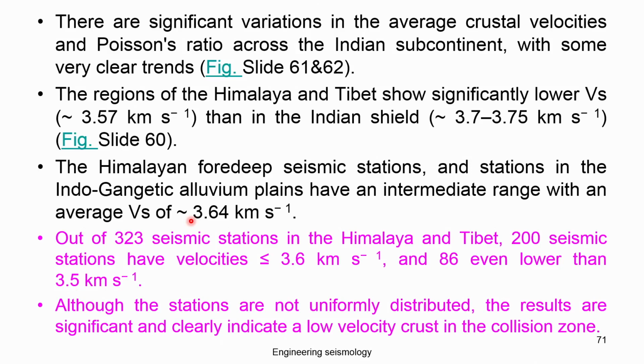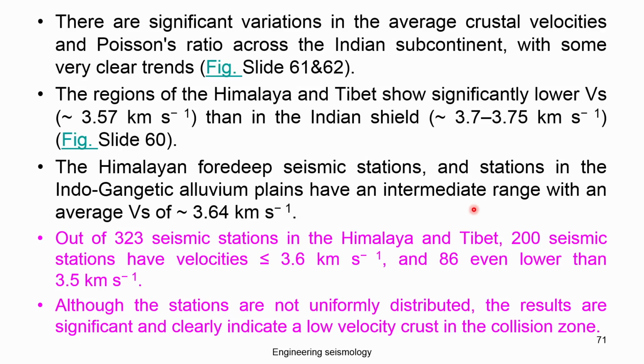So, out of 322 seismic stations in the Himalaya and Tibet, 200 seismic stations have velocities less than 3.6 km per second and 86 even a lower value of 3.5. Okay, this was about the Himalayan and Tibet stations, which are run by our Indian institutions. Although stations are not uniformly distributed, the results are significant and clearly indicate a low velocity crust in the collision zone.